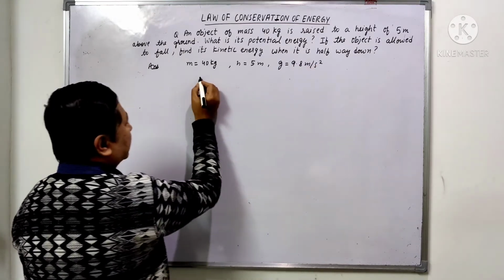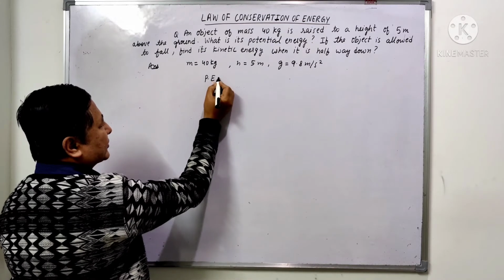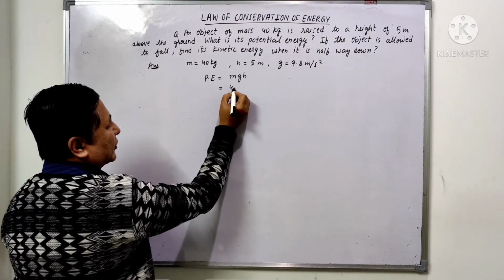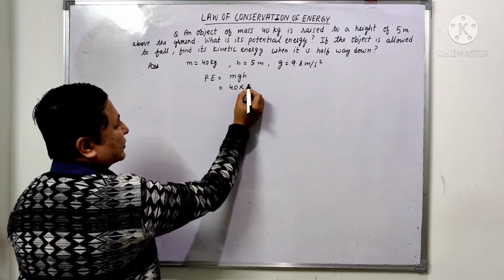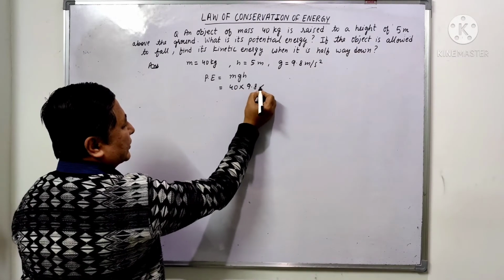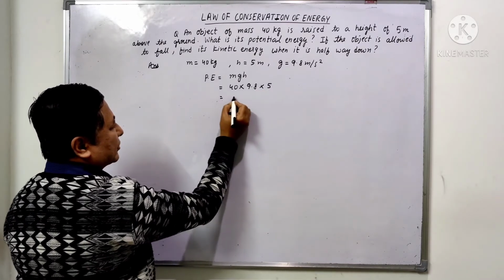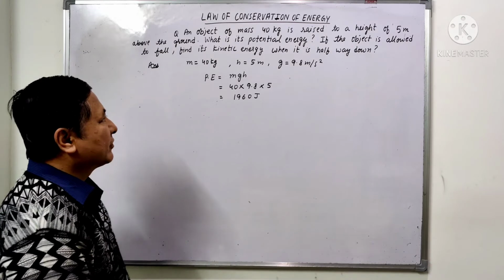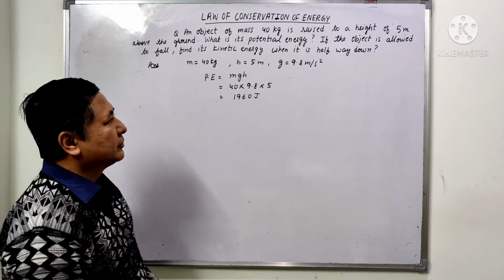So now let us find potential energy, that is equal to mgh, that is 40 into 9.8 into 5. So let us solve this. This is 1960 joule. So the potential energy of the object is 1960 joule.